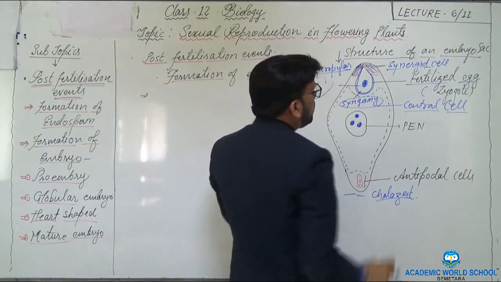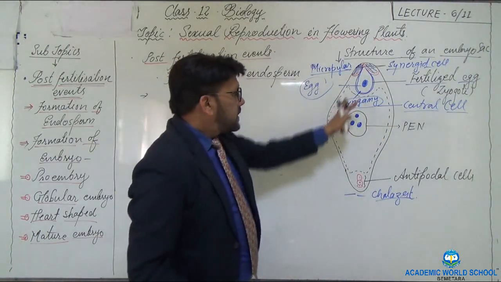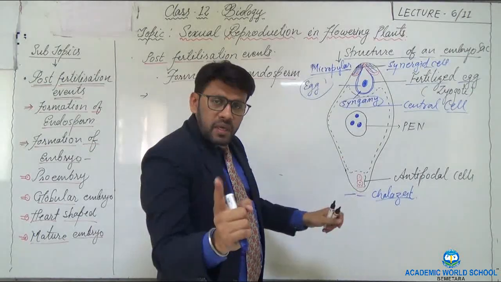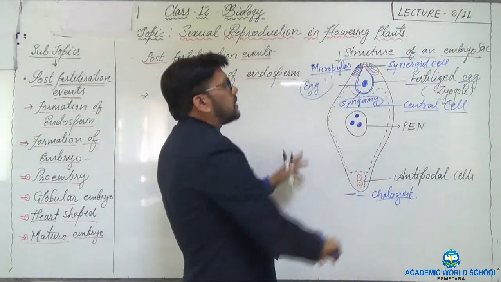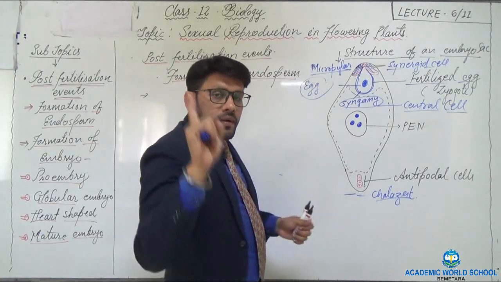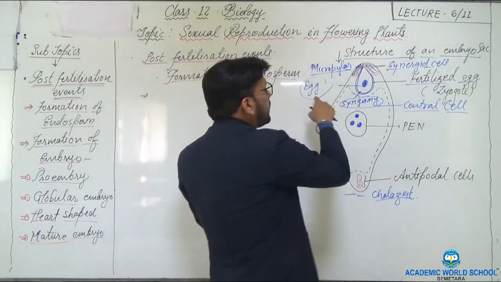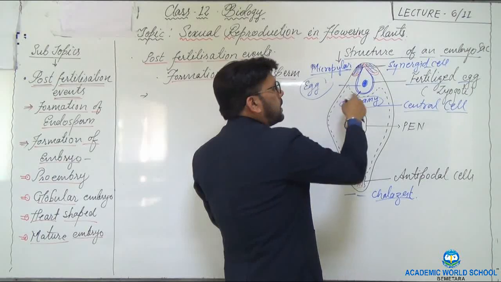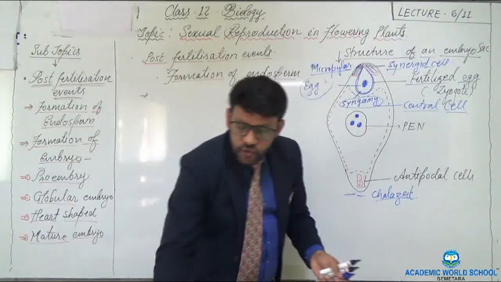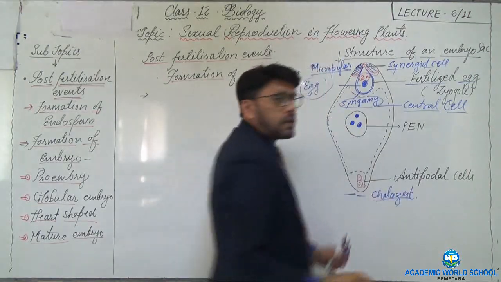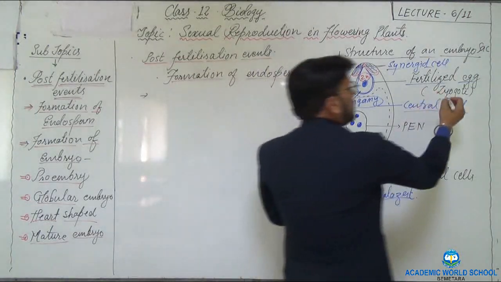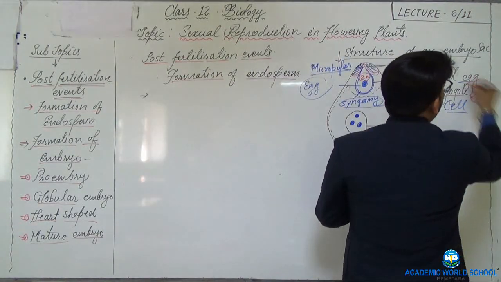I have already discussed this. So this is syngamy. Syngamy is the process, not the result, the process of fusion of the first male gamete with an egg cell. As a result, it forms the 2N structure, the diploid structure. This structure we call the zygote.